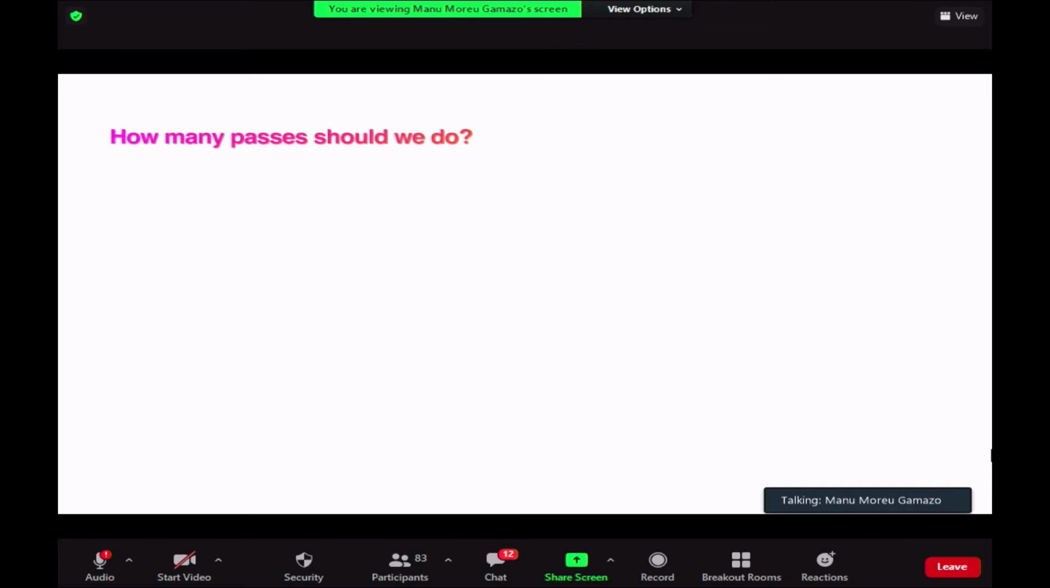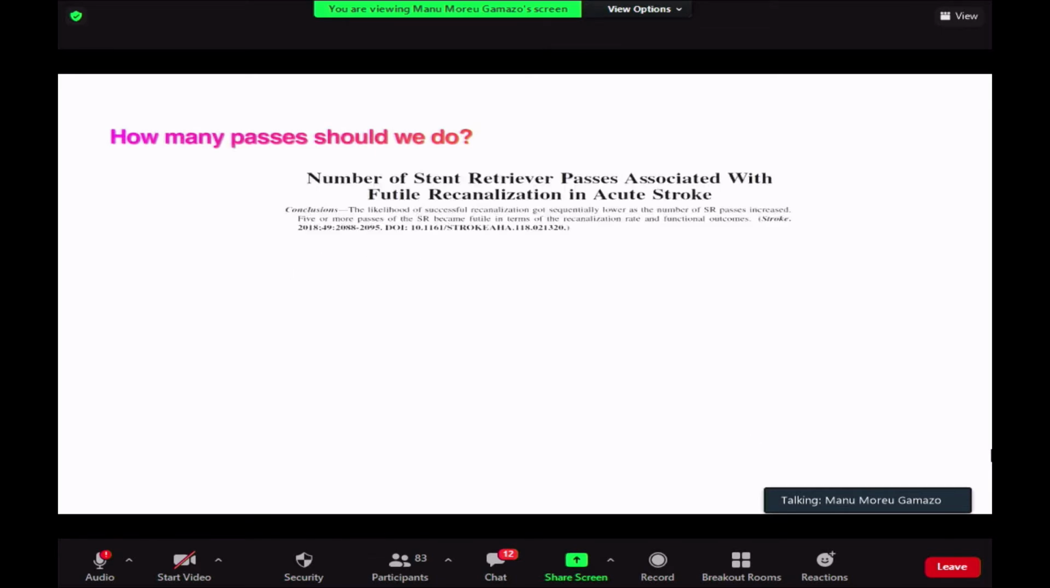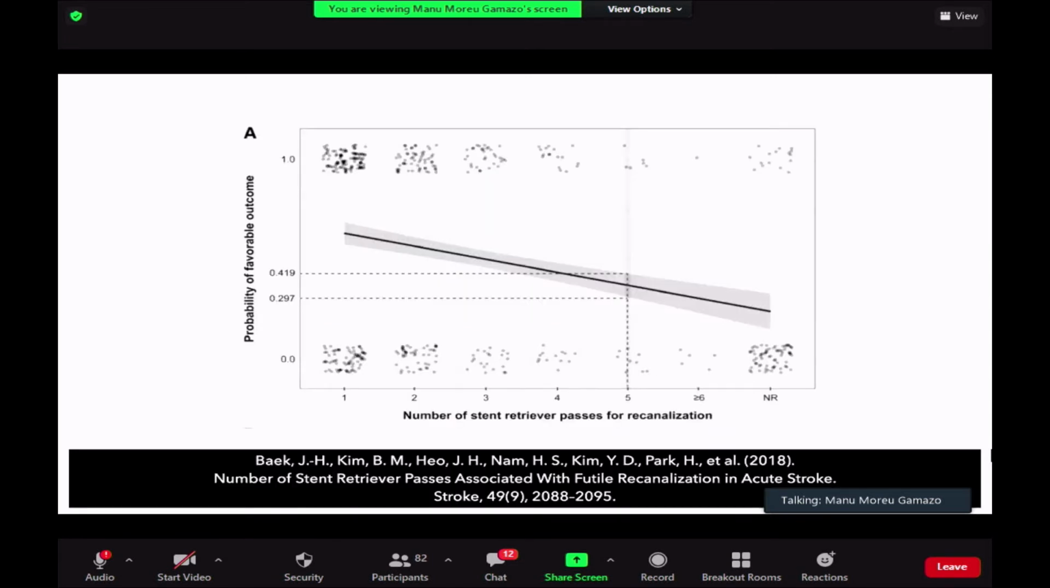So we know that those vessels should be open. The better the opening that we have, the better the result. How many passes? There are lots of papers, as you can see, these are only 4 of them, where they establish the number of passes and the probability of getting a good clinical outcome after each one of those passes. And this graphic, I think, is the most important thing to understand how we work.